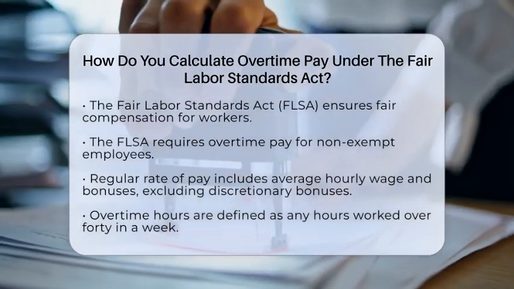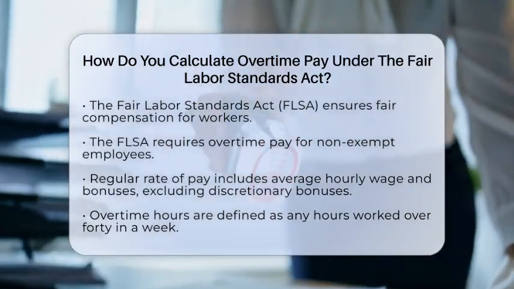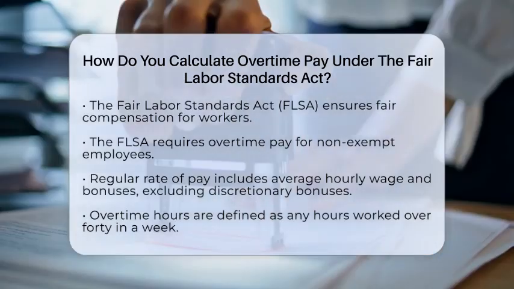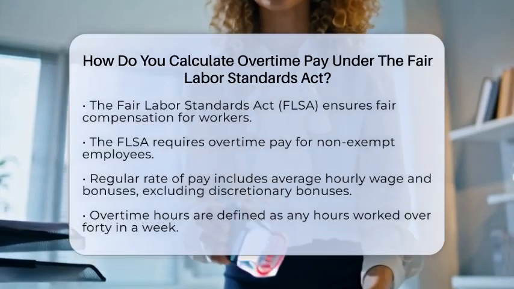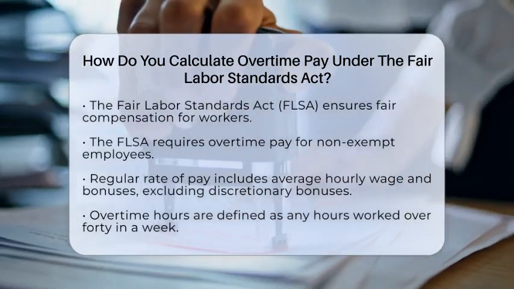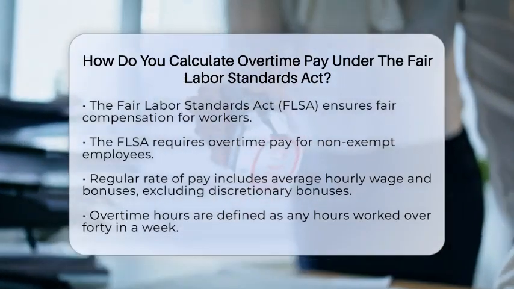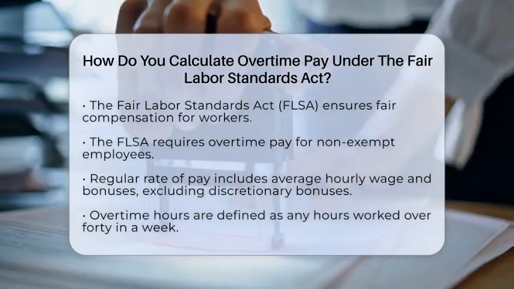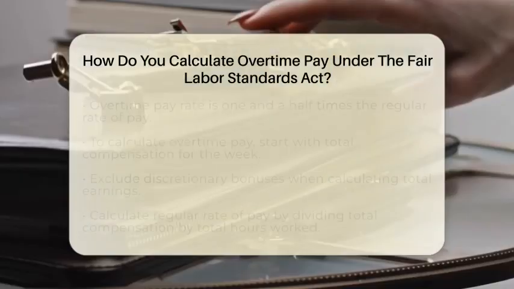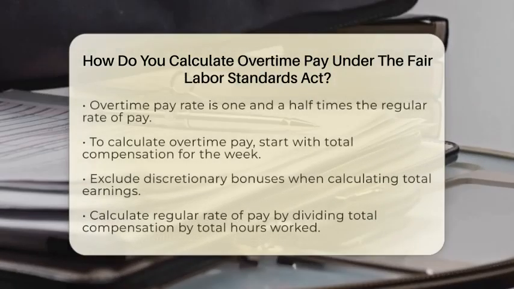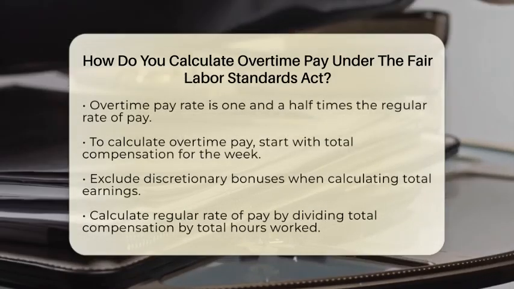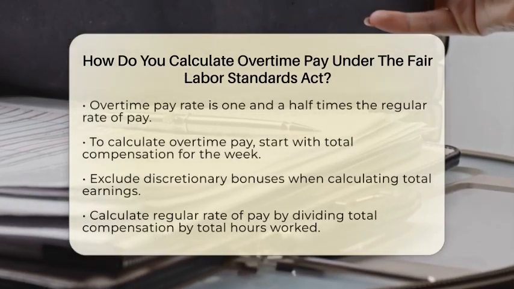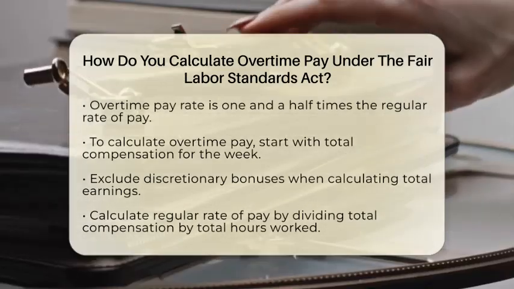To calculate your overtime pay, you need to grasp a few basic concepts. First, there is the regular rate of pay. This is your average hourly wage for the week, including all forms of compensation like hourly wages and bonuses, but not discretionary bonuses. Next, we have overtime hours, which are any hours worked beyond 40 in a week. The overtime pay rate is set at 1.5 times your regular rate of pay.